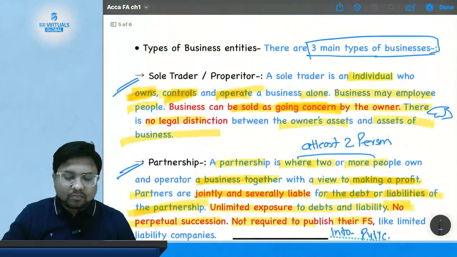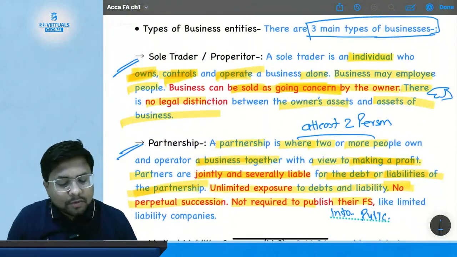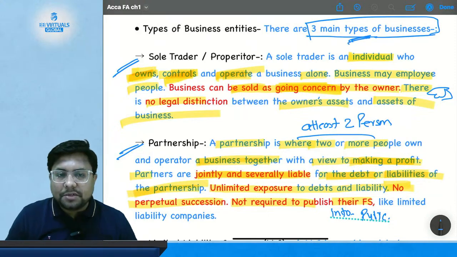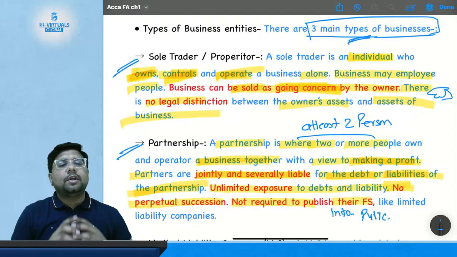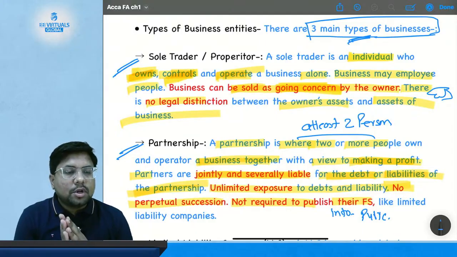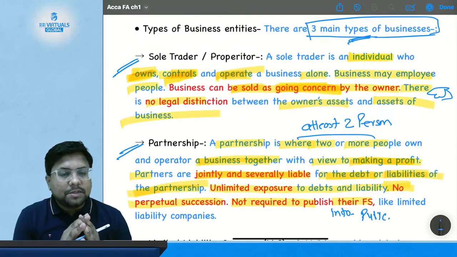So what are the two types of business entities that we have studied till now? Sole proprietorship and partnership. What is sole proprietorship? Where a single individual is going to own, operate and run the business alone.